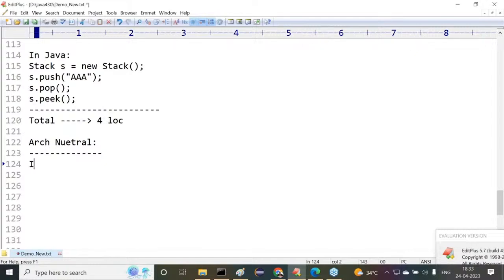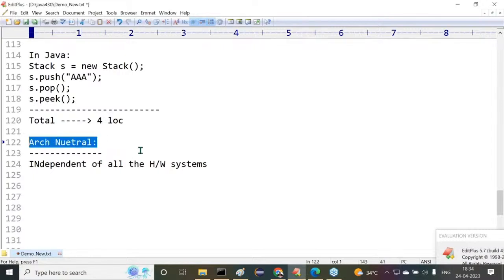That means independent of all hardware systems. In every hardware system, Java has to execute its applications. In that way, they wanted to prepare their new programming language. That's why they took the factor of architectural neutral. Architecture in the sense of hardware system. Neutral, neutral to the hardware systems. Are all of you getting it or not?